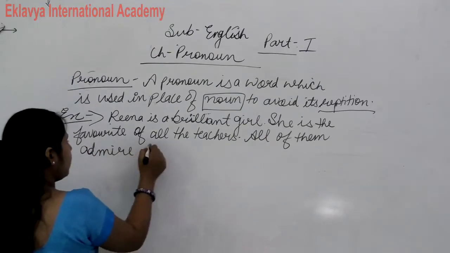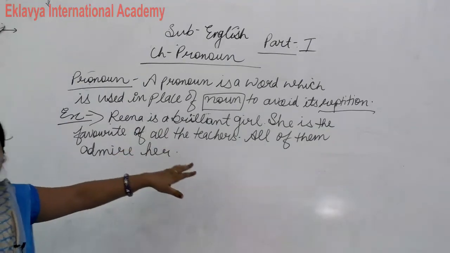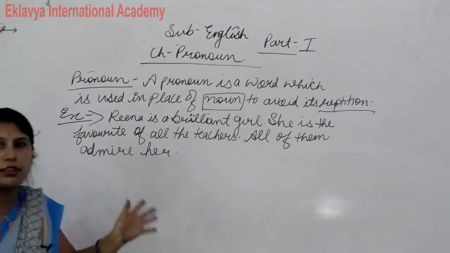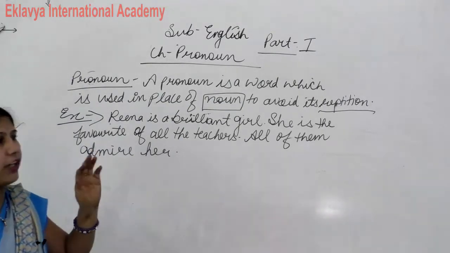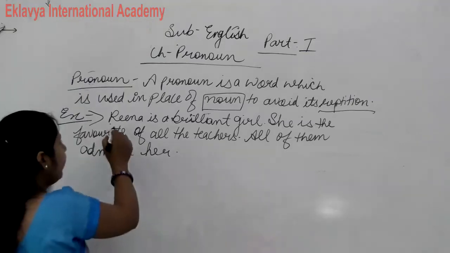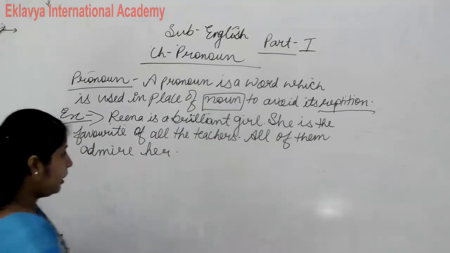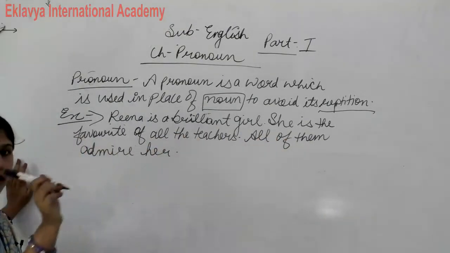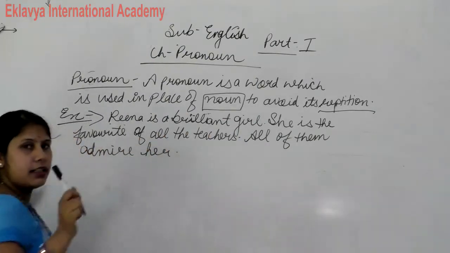Now, this is the first example. यह एक एग्जाम्पल है जिससे हमें पूरा चैप्टर क्लियर हो जाएगा. So listen carefully and try to understand. Reena is a brilliant girl. She is the favorite of all the teachers and all of them admire her.